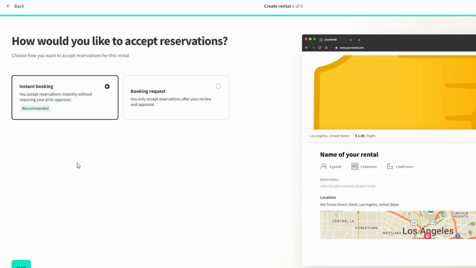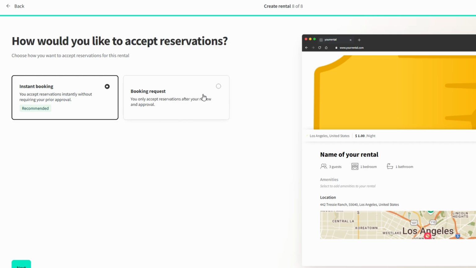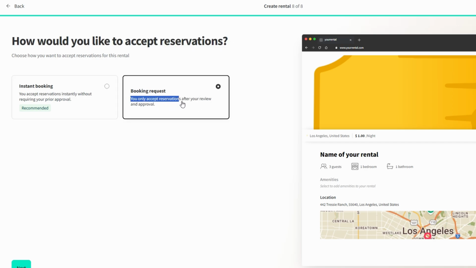Now, it's time to decide how you want to manage your bookings. You have two options: instant booking or booking request. If you'd like more control over who books your property, choose booking request. With this option, you'll have the chance to review and approve each reservation before confirming it, allowing you to assess whether the guest is the right fit for your space.